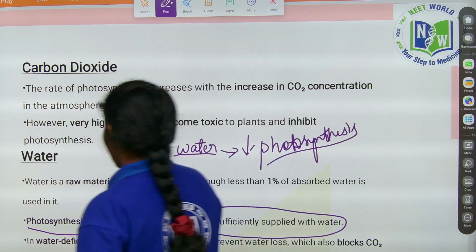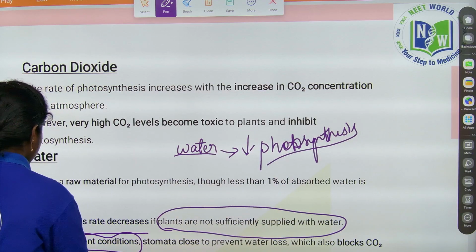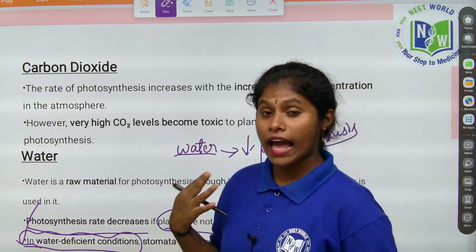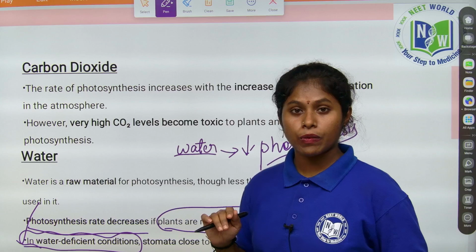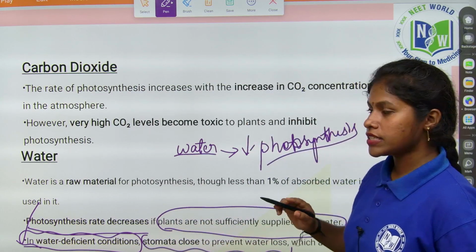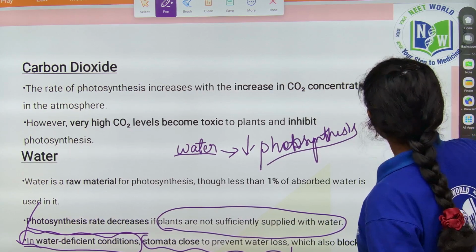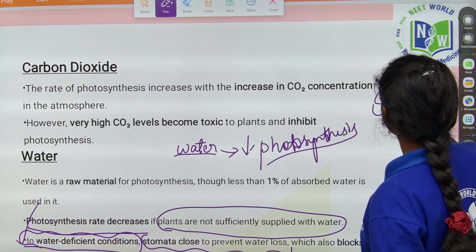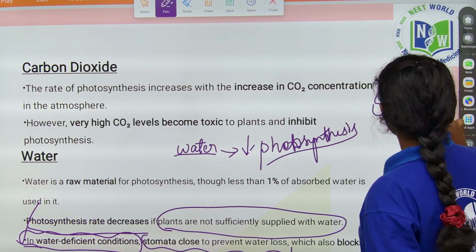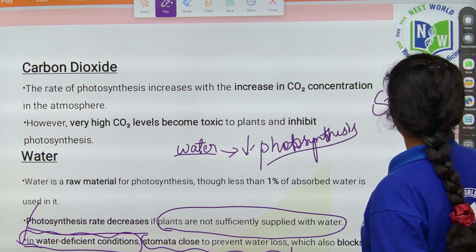In water deficient conditions, like in the deserts, the stomata always close to prevent water loss. As I said, the exchange of gases happens through the stomata.